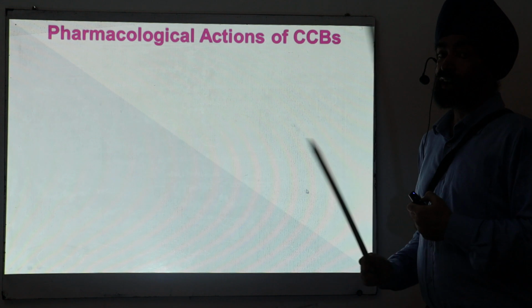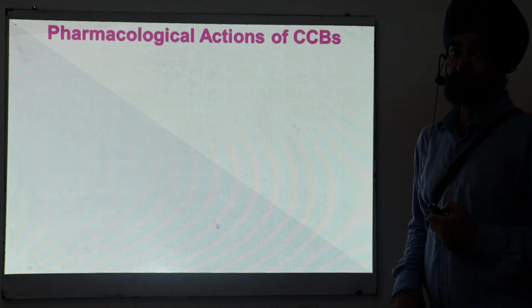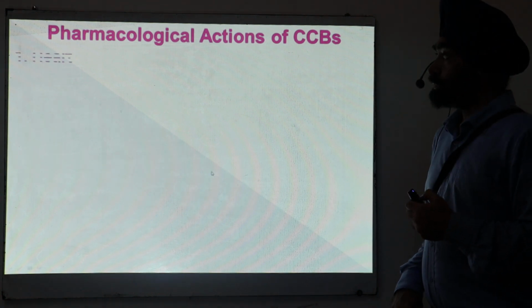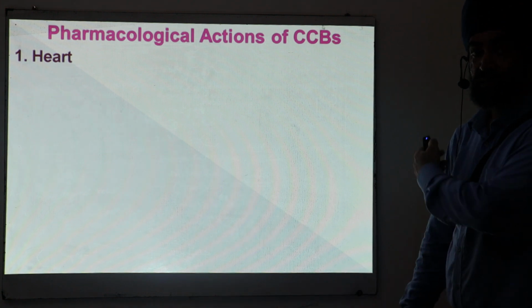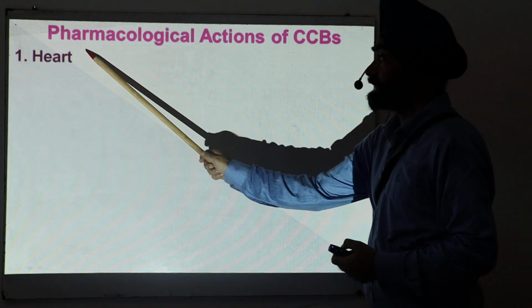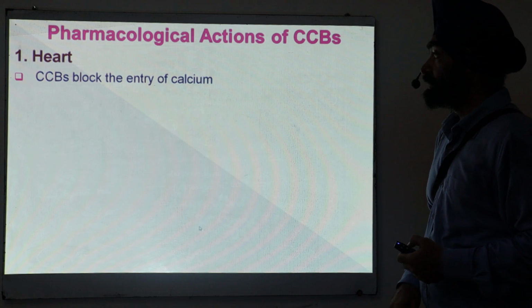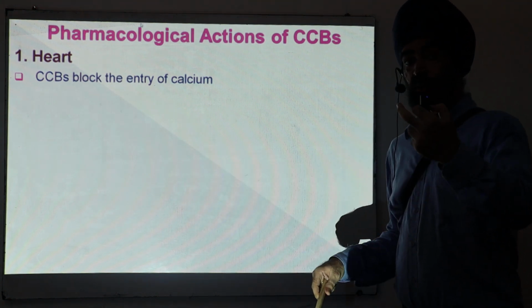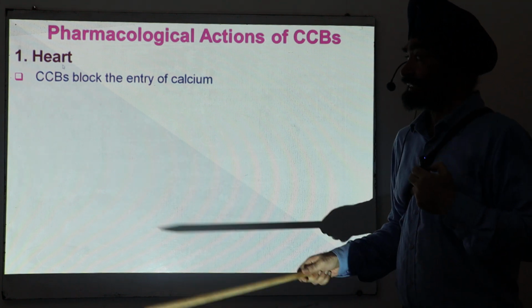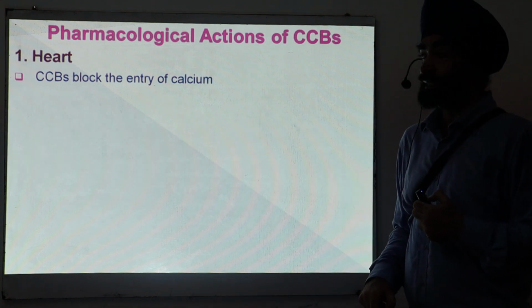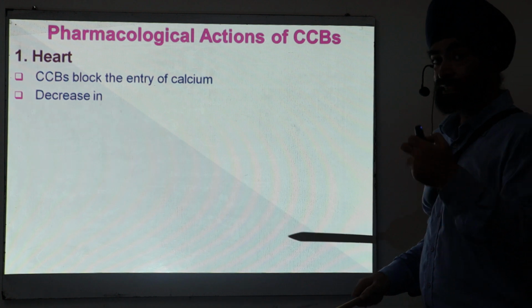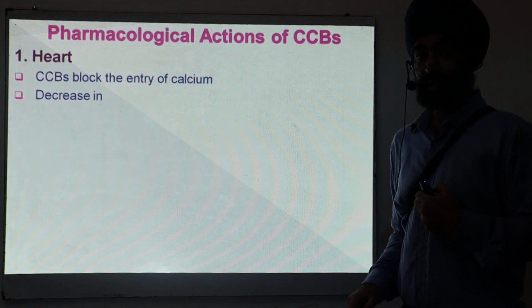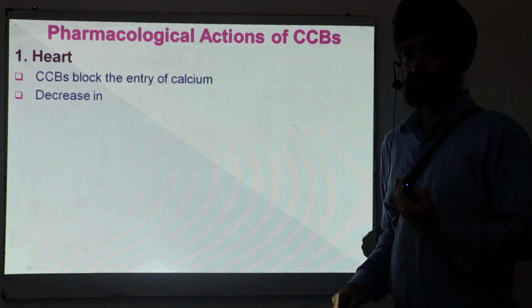Now I will discuss the pharmacological actions of these calcium channel blockers. So the major important thing obviously in the cardiovascular system is the heart. Now if you give calcium channel blockers, they will not allow calcium to move inside the cell. They block the entry of calcium inside the cell. So if calcium is not moving inside the cell, obviously all the things will be decreased.